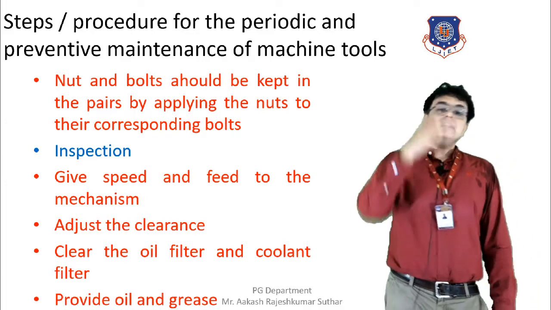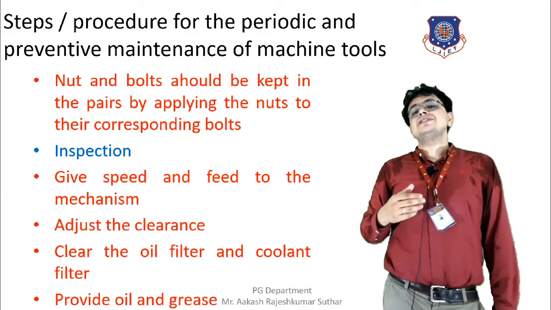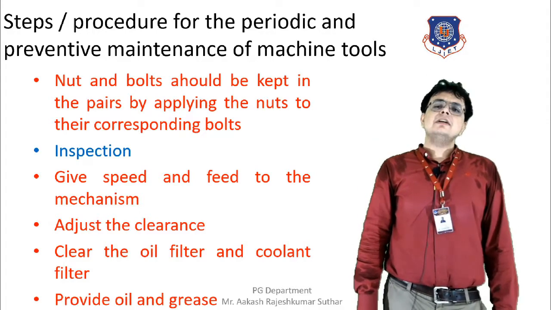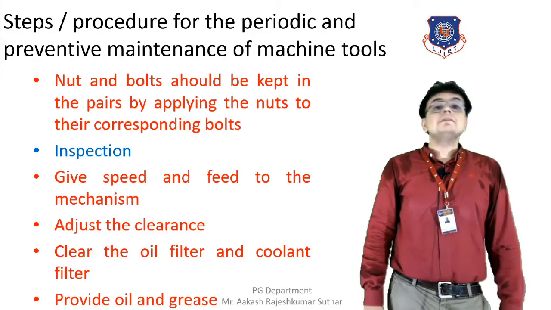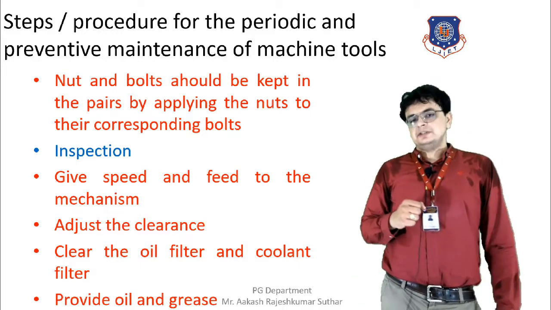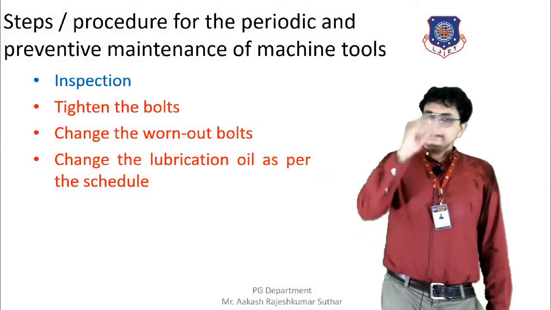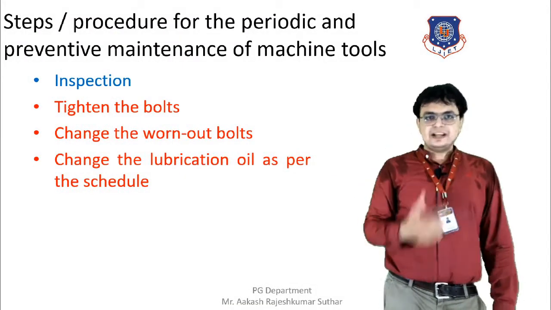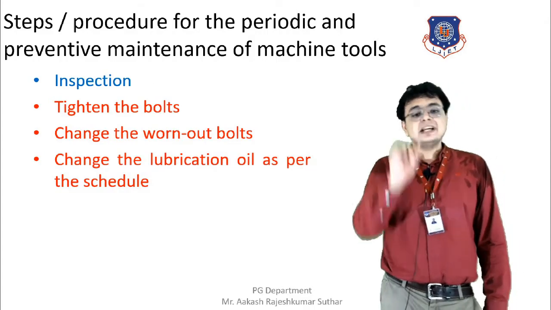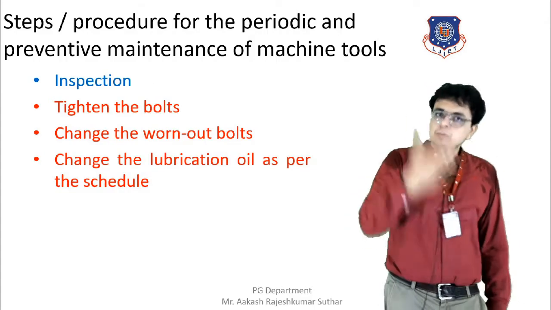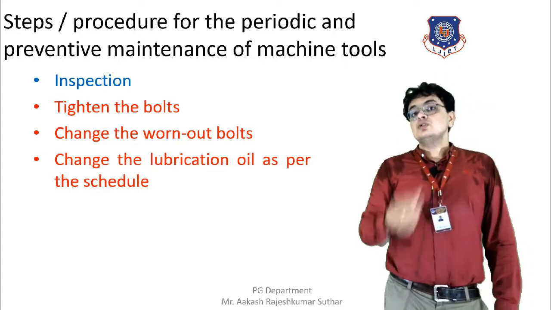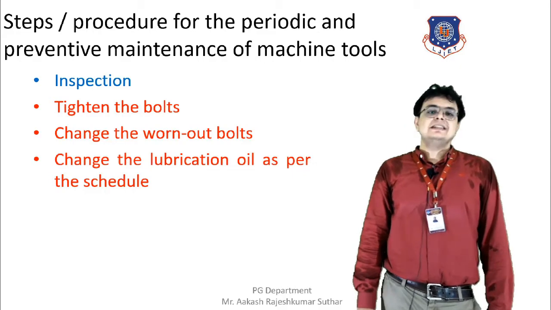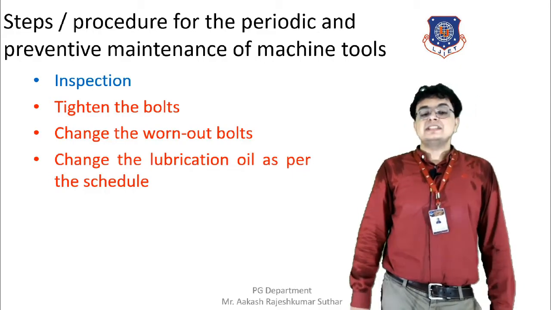And in the different parts of the machine, we need to provide grease and oil. Grease and oils are mainly provided for the proper lubrication of the machine. We also need to inspect the bolts. If the bolts are found loosened, then it is necessary to tighten them. If the bolts are observed to be worn out, then replacement is a must. We need to replace the worn out bolts and nuts.